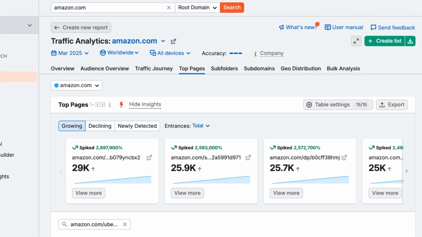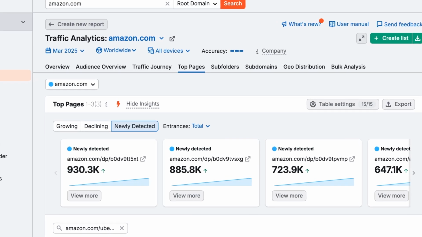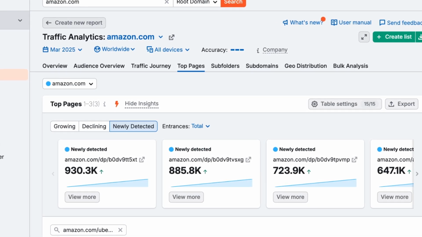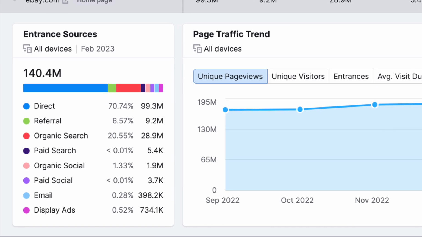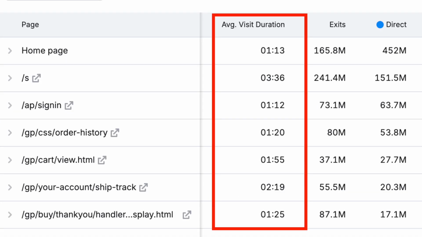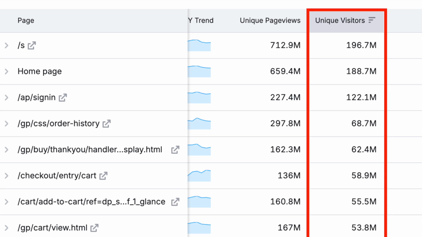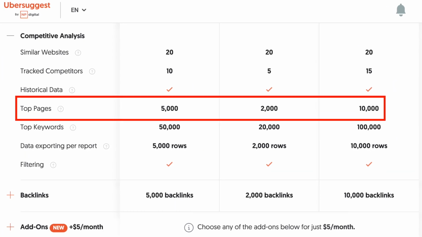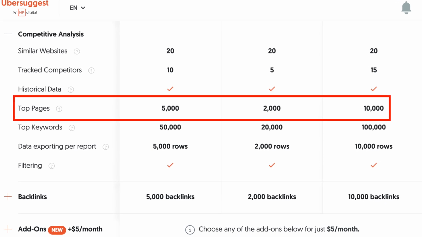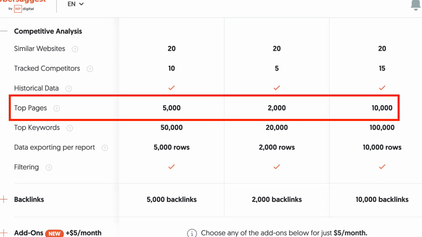It has to be said, however, that the data you get from Semrush Trends is significantly richer than that available in Ubersuggest's Top Pages report. The add-on gives you access to additional key metrics, including traffic sources, average visit duration, bounce rate, and the number of unique visitors for each page. But because Ubersuggest gives you key top pages data on all plans as standard and Semrush doesn't, we feel that Ubersuggest ultimately deserves the win here.